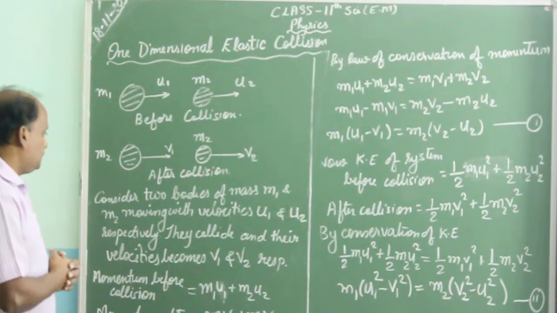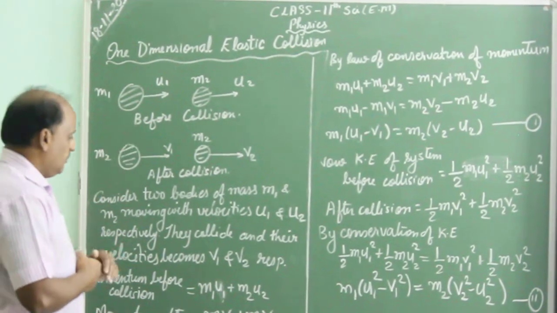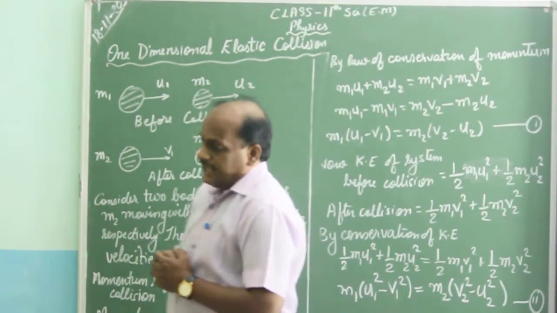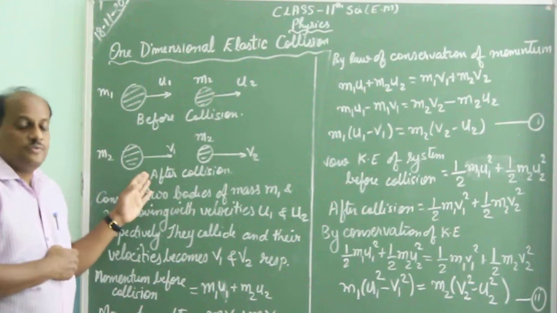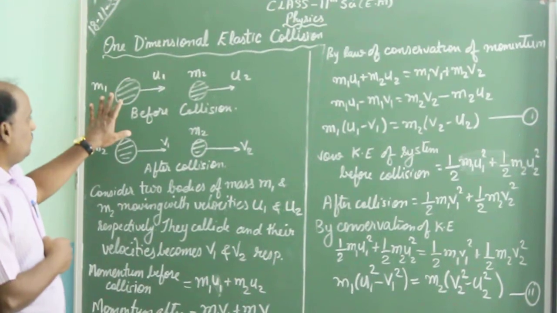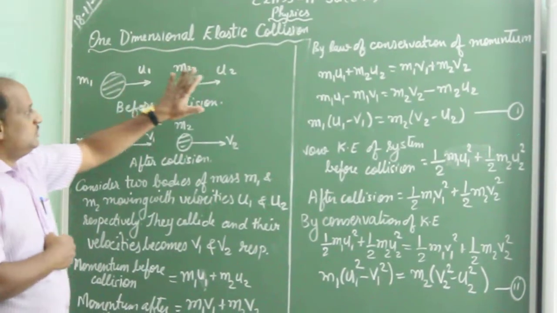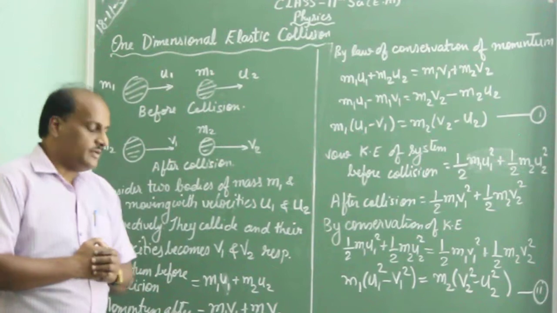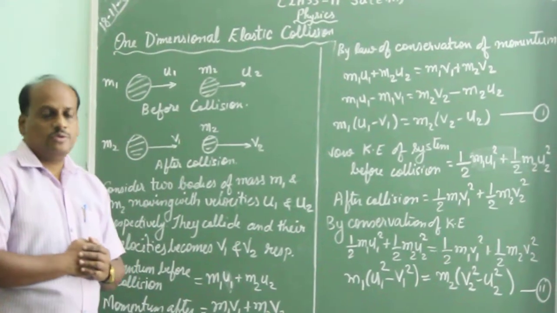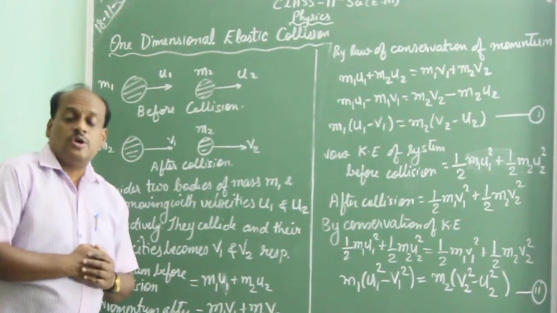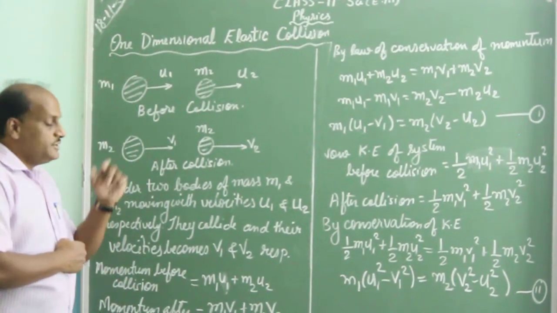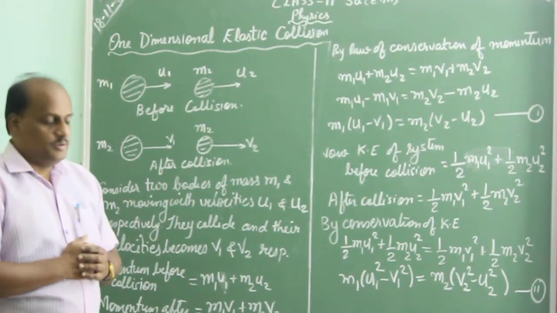They collide with each other and their velocities become v1 and v2. So before collision, the velocities are u1 and u2, and after collision their velocities become v1 and v2. So we have to find the values of v1 and v2, meaning after collision, what is the velocity of these two particles?